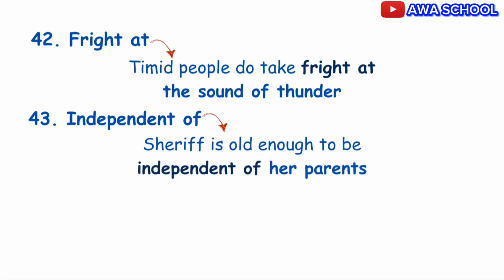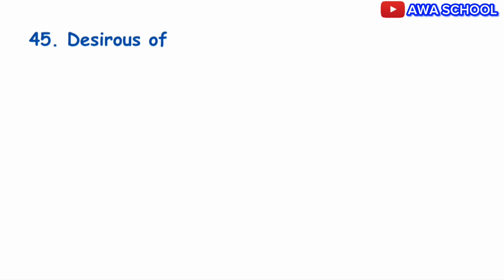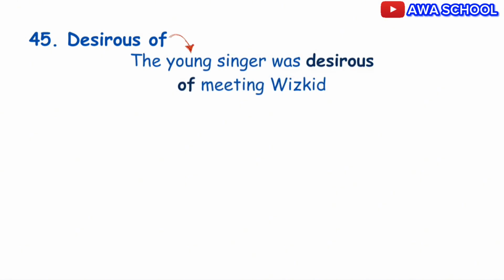Alright? To stop doing something, use desist from. Example, I will flog you if you don't desist from going to nightclubs. Alright? To mean eager, use desirous of. Example, the young singer was desirous of meeting Wizkid.